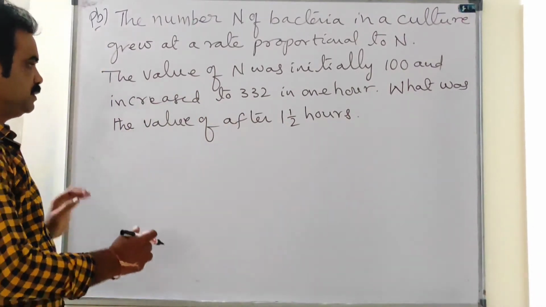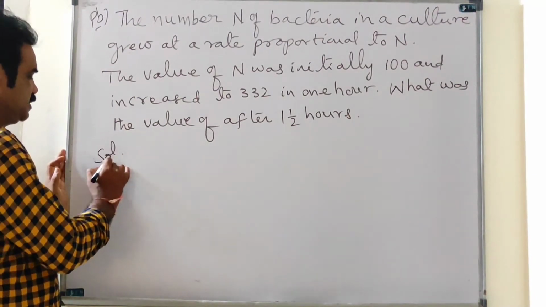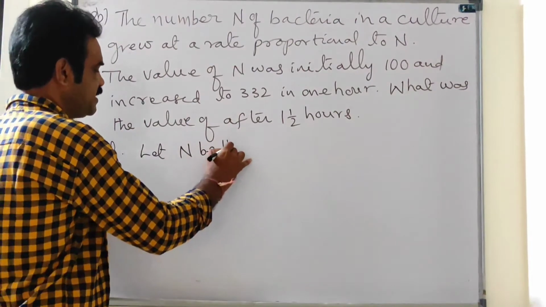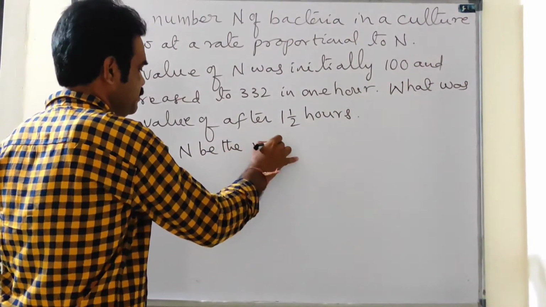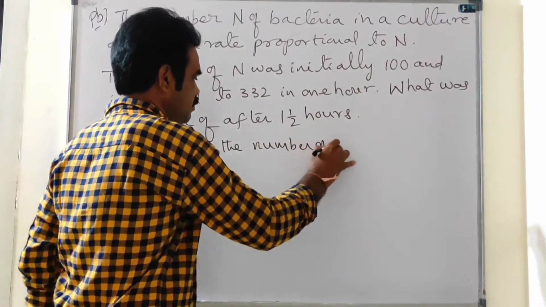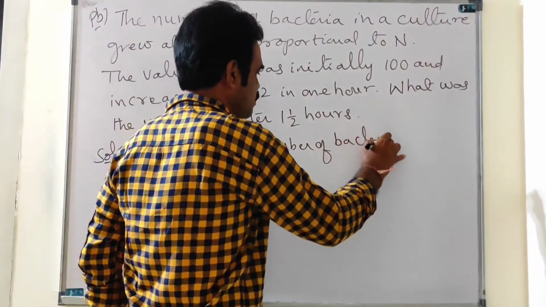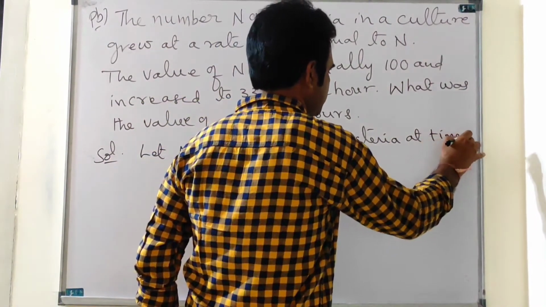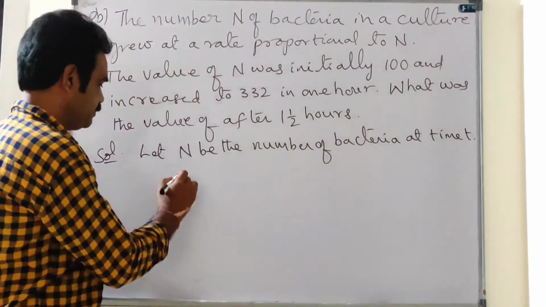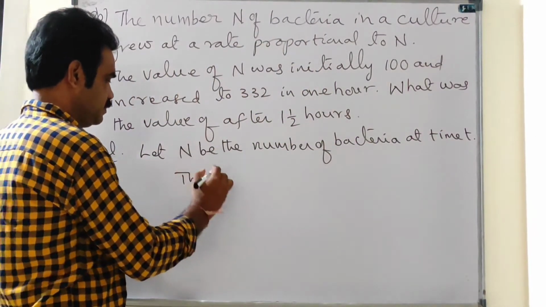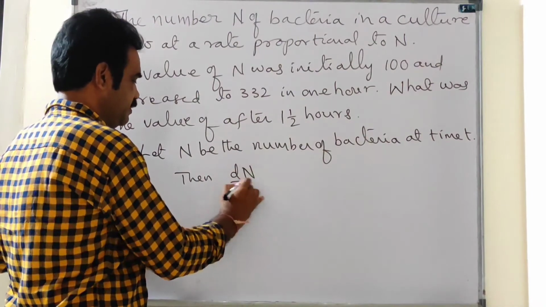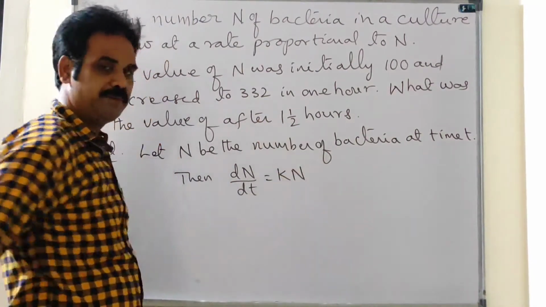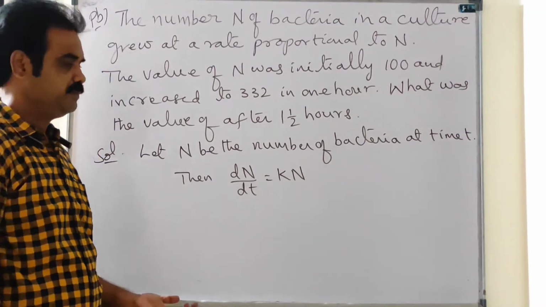Okay, see the solution. Let n be the number of bacteria at time t. Then dn by dt equal to kn.